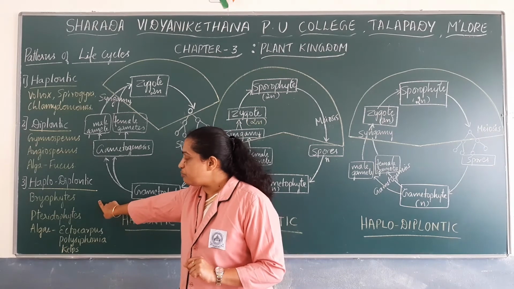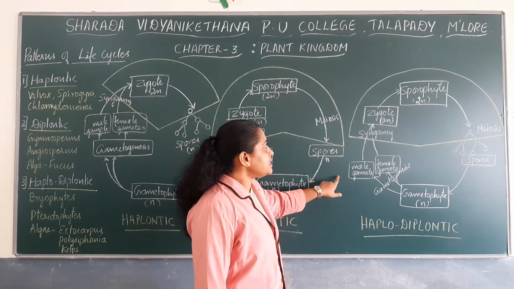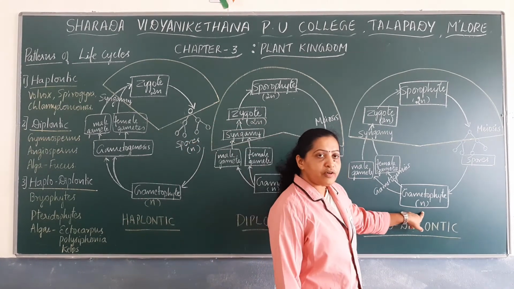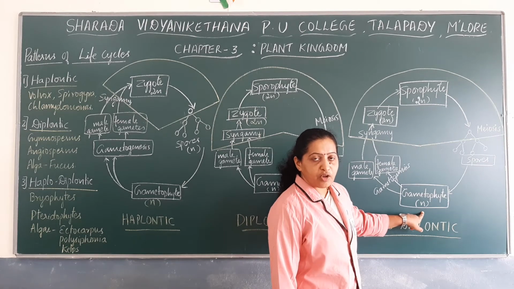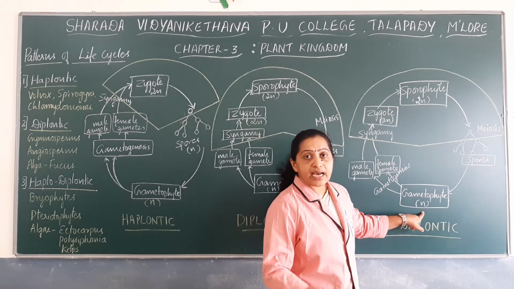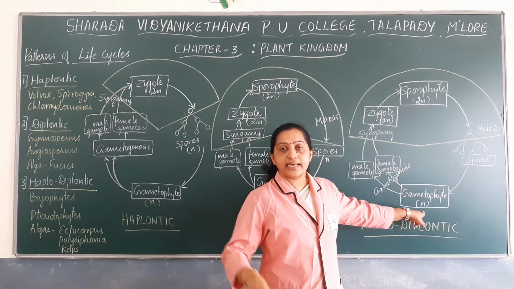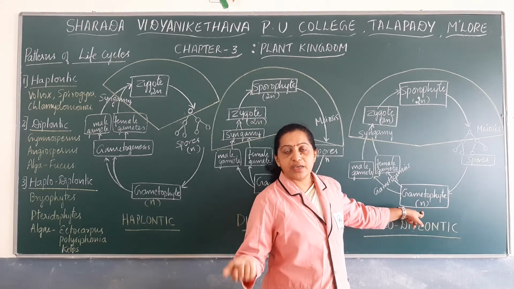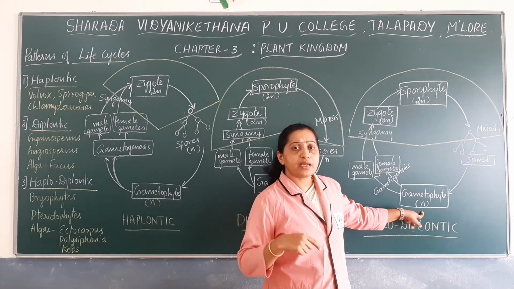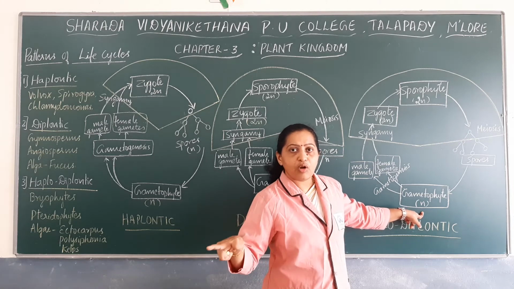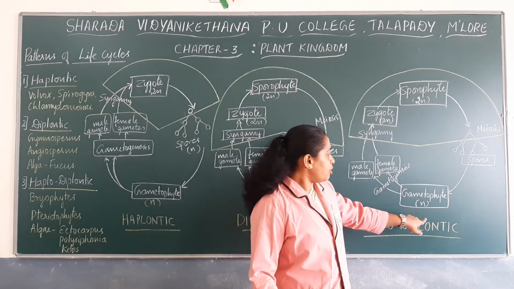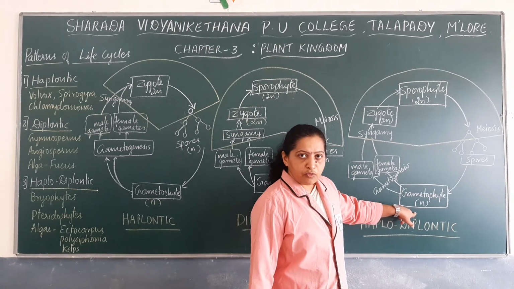In bryophytes, the gametophyte is the dominant plant body. Recall the examples of bryophytes. We have studied Marchantia, which has a thalloid gametophyte. So the dominant plant body is the gametophyte.